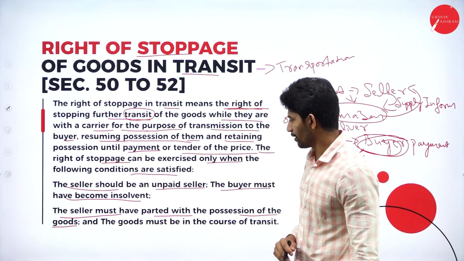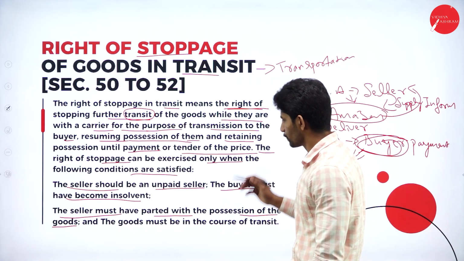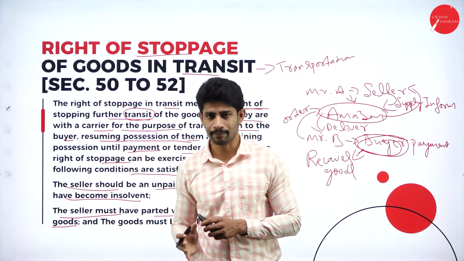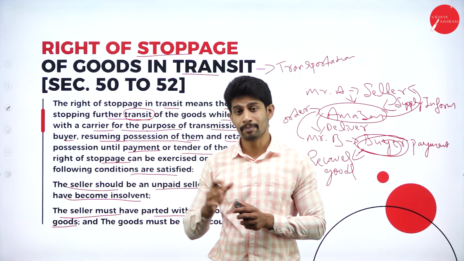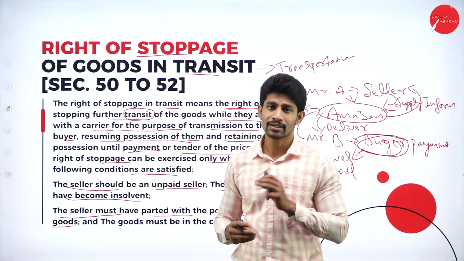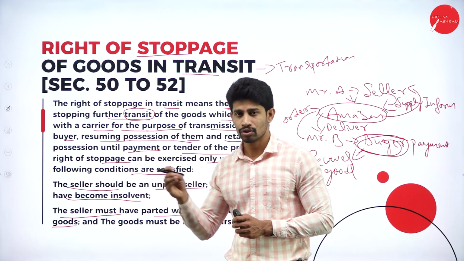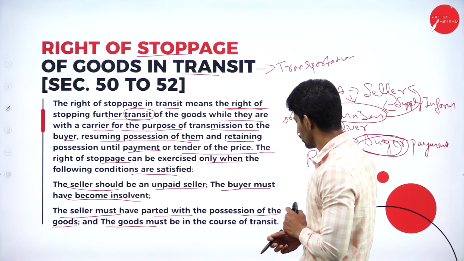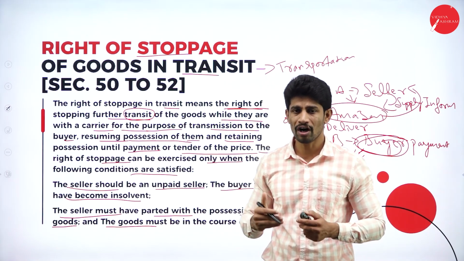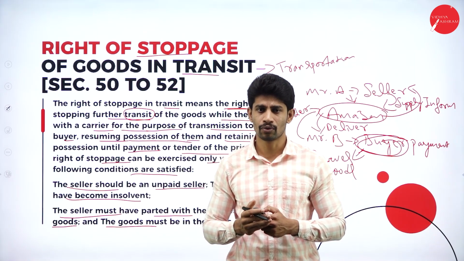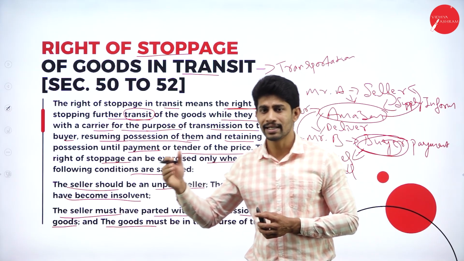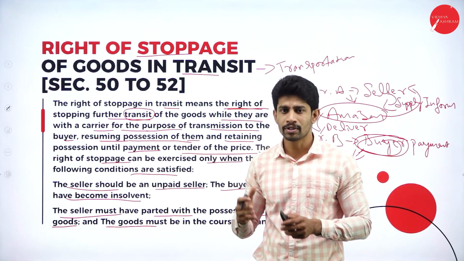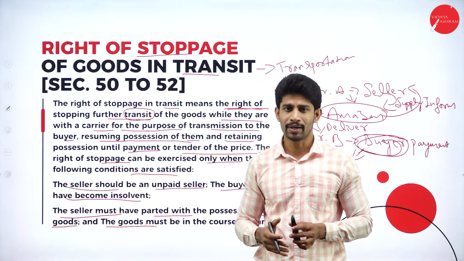Yes, the seller must have parted with the possession of the goods. See, in case the seller has some part of the goods with him, then again he can stop the transit of goods to the buyer. Next, the goods must be in the course of transit. Yes, to stop the transit of goods, first the goods must be in transit. That means the goods must be in the stage of transportation. Then only you can stop the transportation of goods and take back the possession of the goods for you.